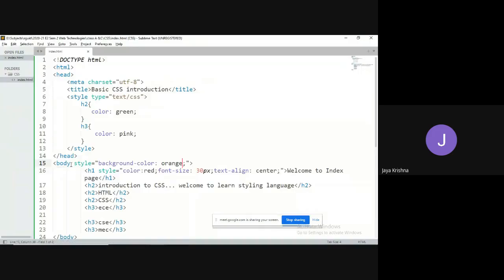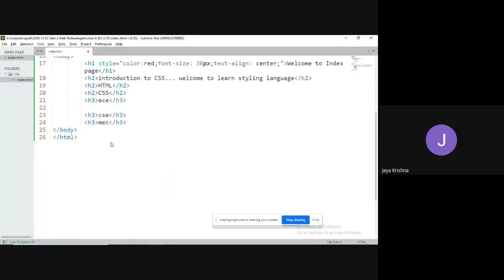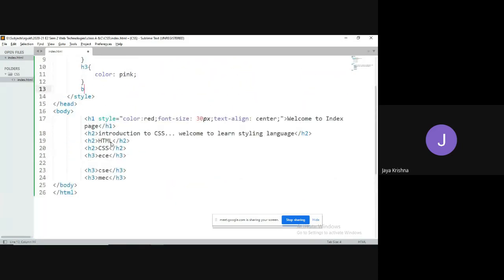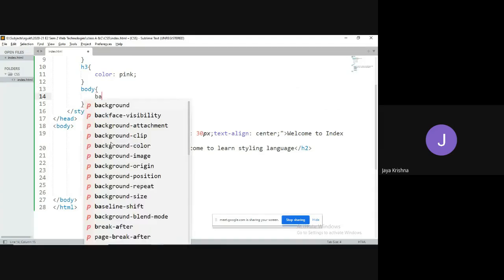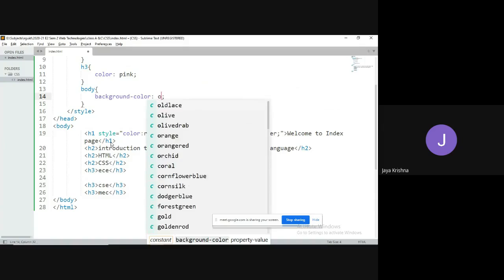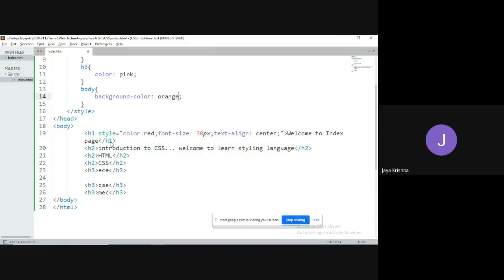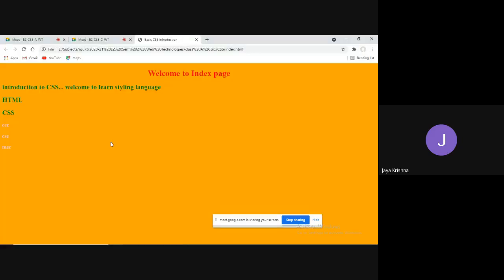Like this you will get. Or else you would like to apply with respect to internal styles. Now also you can go for internal style. How are we going to access the body element? By using the element name, right? What is the element name? Body. Background color equal to, you can go for orange. Like this we can do.